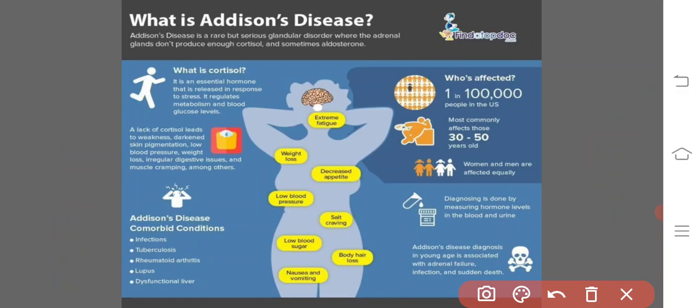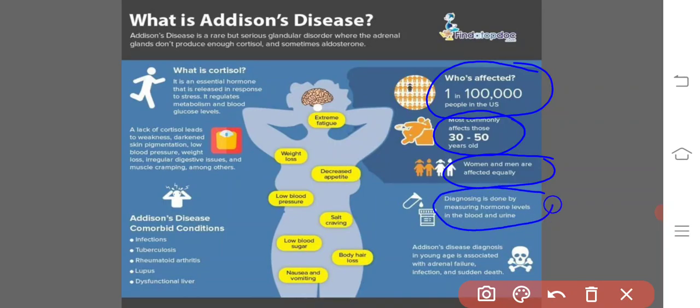One in 1 lakh people gets affected. The most affected age group is 30 to 50 years, and women and men are equally affected. Diagnosis is done by measuring hormone levels in the blood and urine. Here you can see the comorbid conditions of Addison's disease: infections, tuberculosis, rheumatoid arthritis, lupus, and dysfunctional liver.